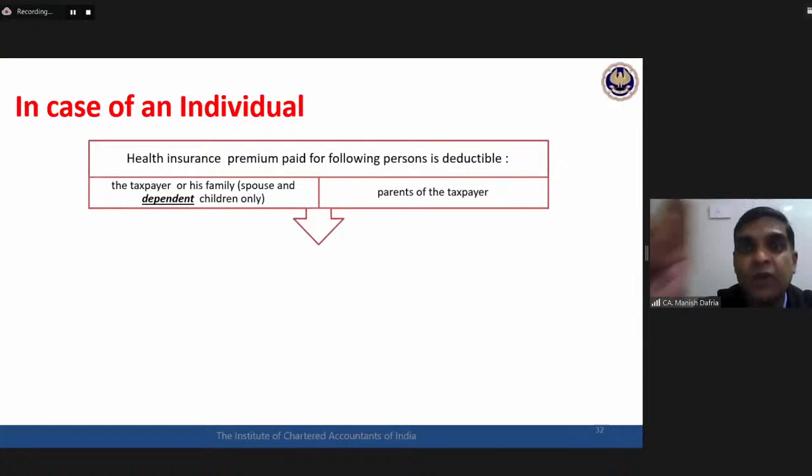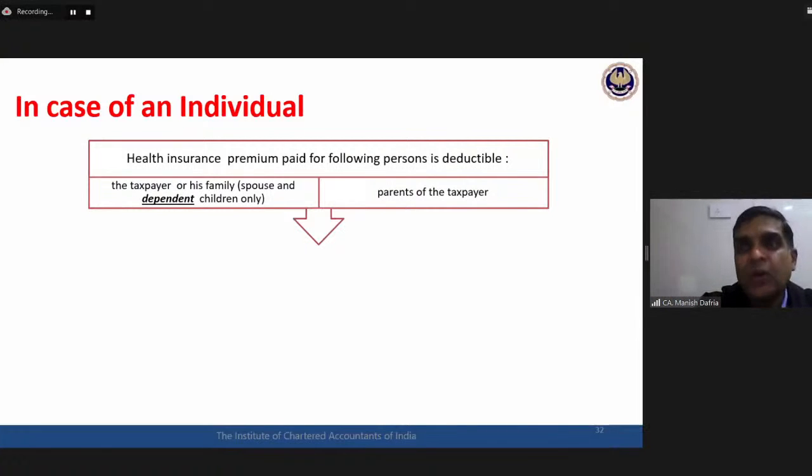Now here, the word they are using is dependent children. So in the case of a married daughter, whether mediclaim insurance, health insurance premium paid for a married daughter shall be eligible for deduction, the answer would be no. Life insurance premium for the married daughter is eligible for deduction. But health insurance premium for the married daughter, no deduction is available. Why? Because a married daughter is no more a dependent child. She is still a child, but dependency is not there.